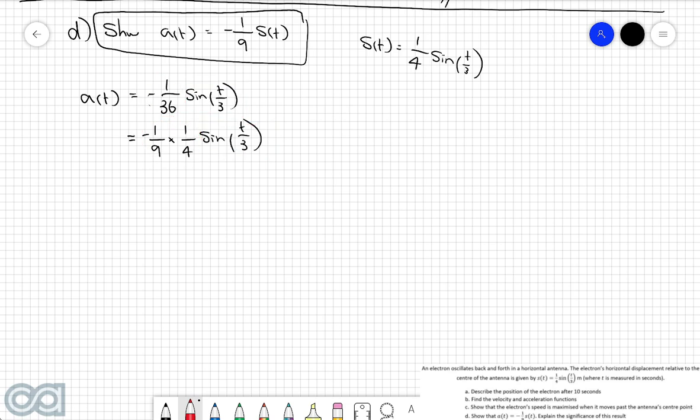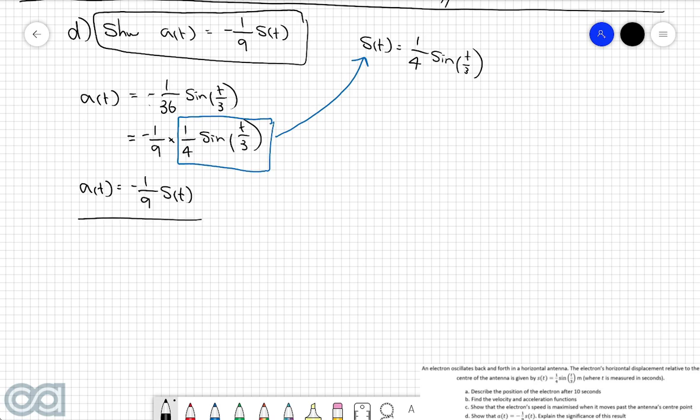However, the really nice thing about this situation is we can see that this entire thing here is just the displacement function. So we can rewrite this then as a of t is equal to -1/9 multiplied by the displacement function s of t.